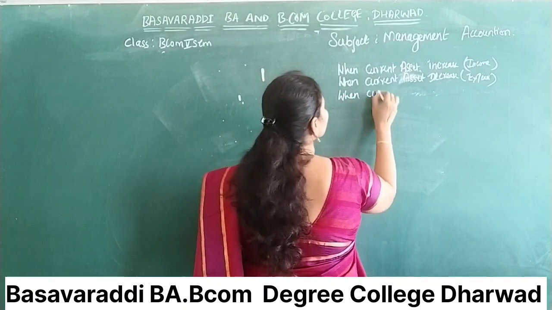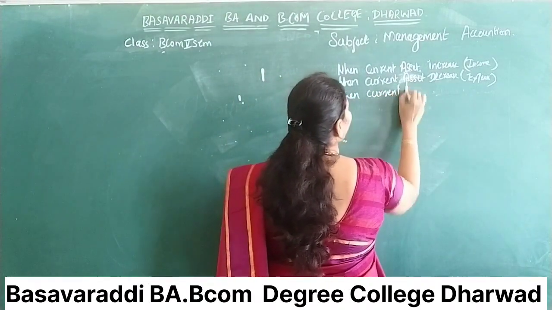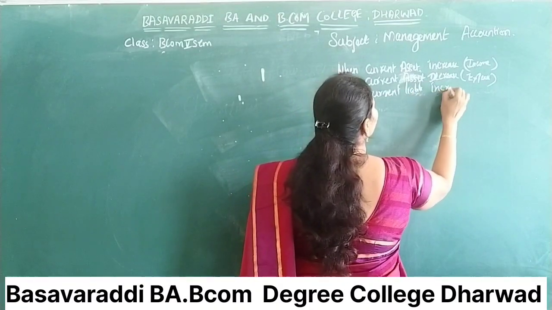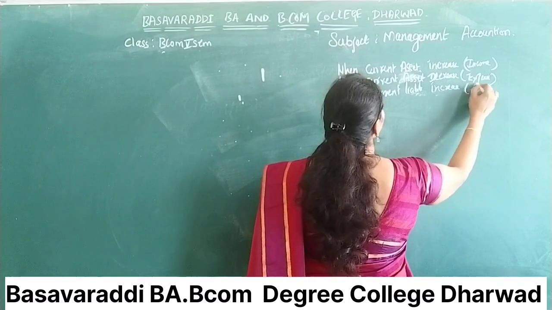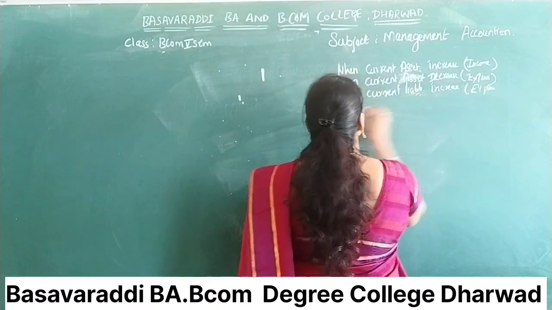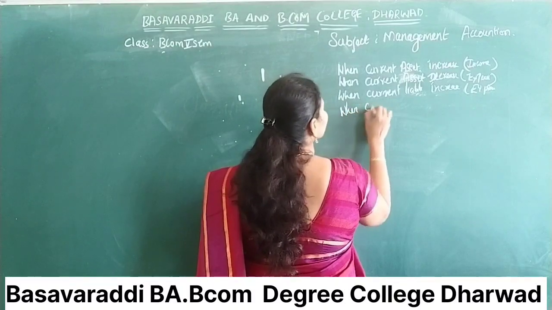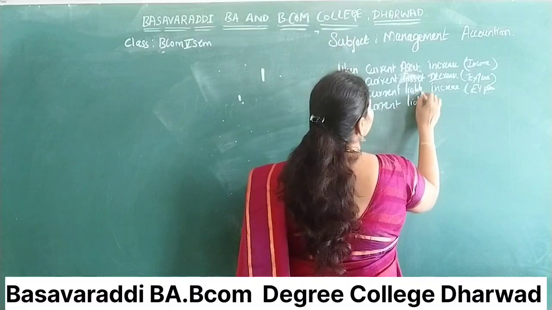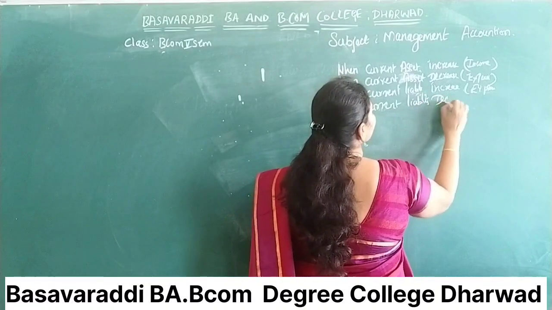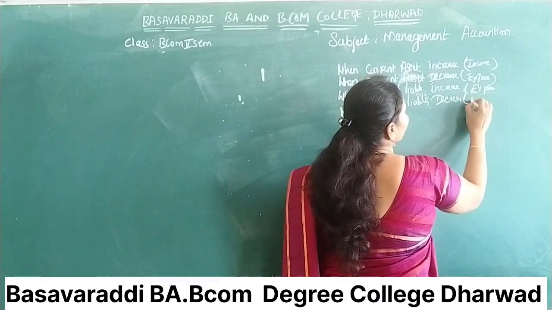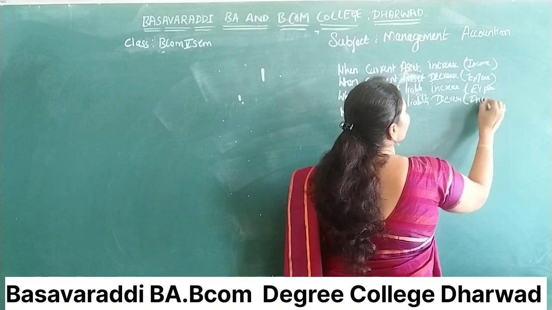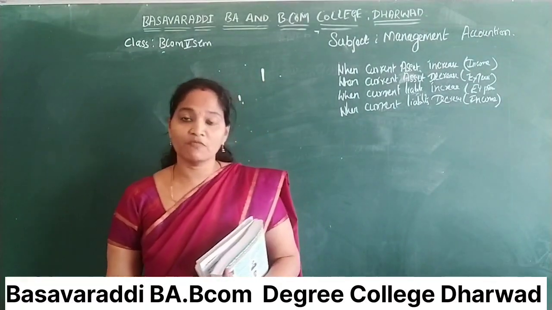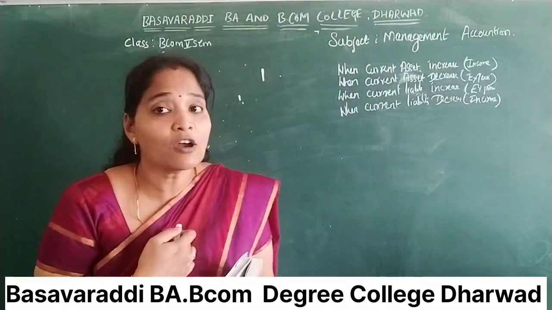When current liability increases, we consider that as expenses. When current liability decreases, we consider as income. Obviously, in the organization, when the current asset is increased, that is income for us.